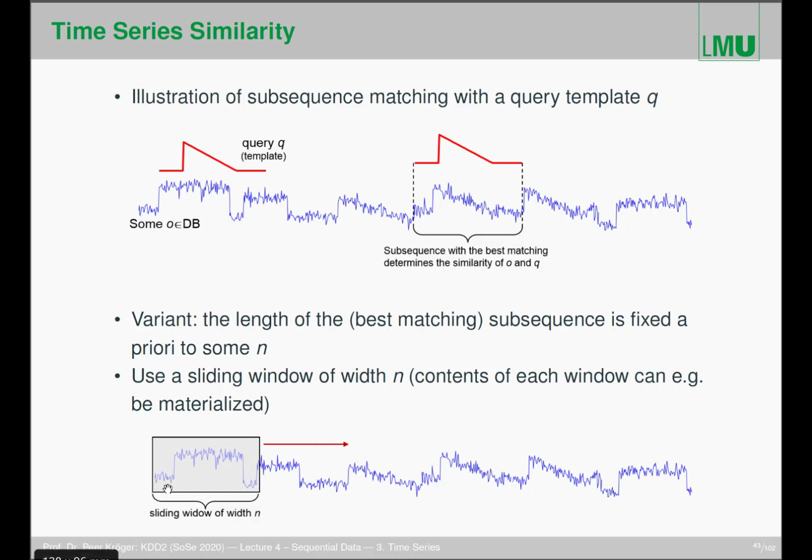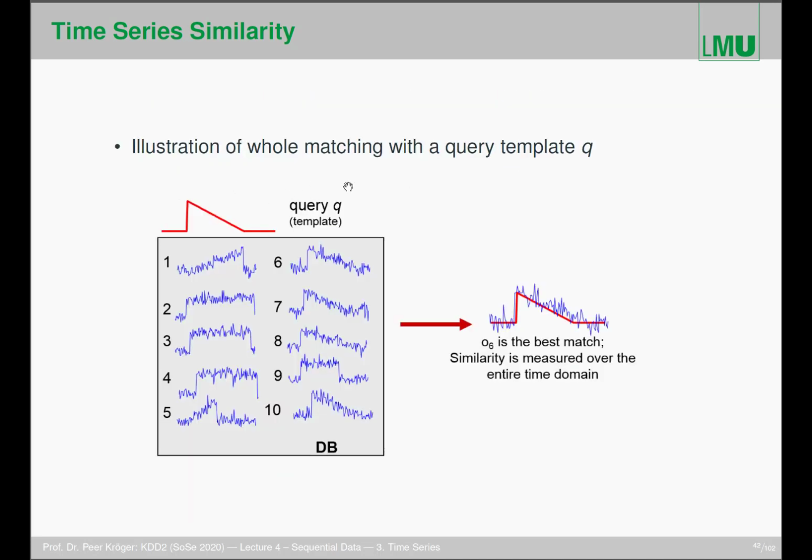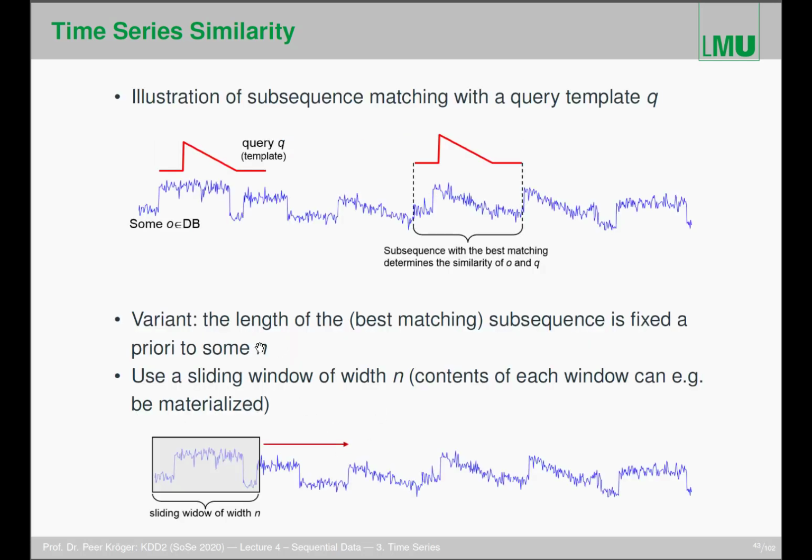We just move a sliding window from left to right, and for each sliding window position we store the subsequence in the database instead of the whole thing. Then it comes down to a whole matching scenario, obviously. But this only works if the length of the subsequence is fixed, so if the query template always has the same length, then we can do that.